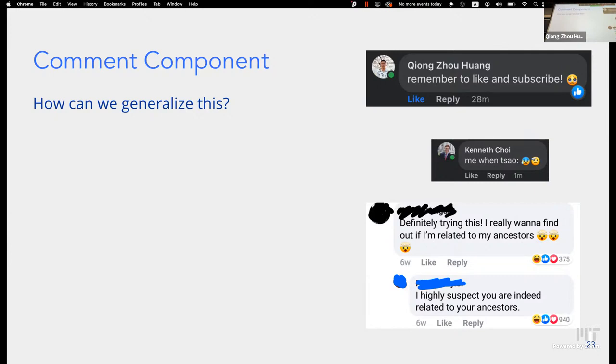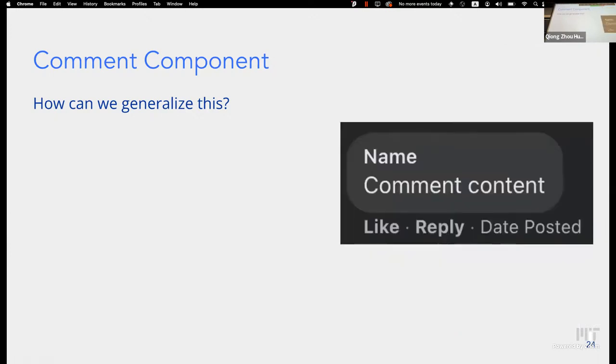Well, we can generalize the comment by having a name, comment content, the number of likes, and the date posted. And these are just some of the fields we can have for a comment. There are obviously many more that Facebook probably uses, but for this lecture, we're going to use these 4 fields.